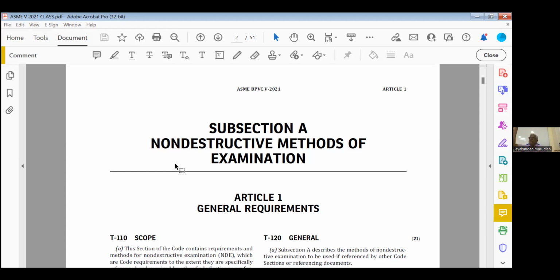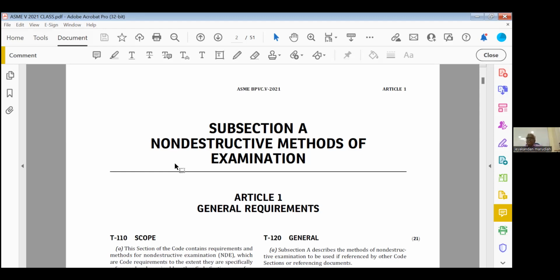If you take the chain, reference code says follow section 5, section 5 says follow written practice. How to write a written practice? As per SNT-TC-1A. And the chain's last link is SNT-TC-1A. If the other three are not there in the options, you have to go for SNT-TC-1A.